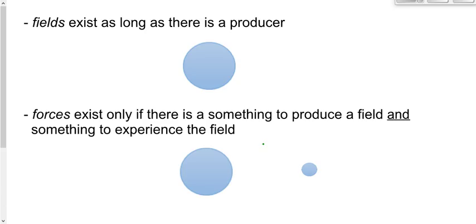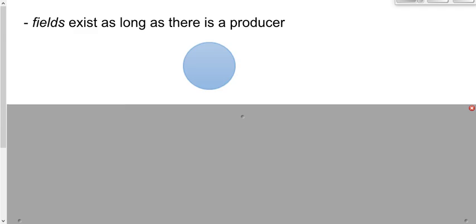Let's go to another page and then we'll shut her down for the day here. So we talked about this a little bit already. Fields exist as long as there is something to cause them, as long as there's a producer. That's the whole concept of electric fields, to describe how there can still be an electric influence, or potential influence, even when there's nothing to experience it. So you've got the field there even if there is no charge out here experiencing it.